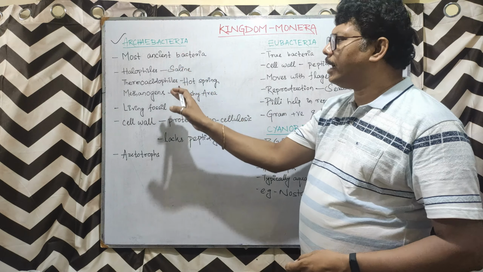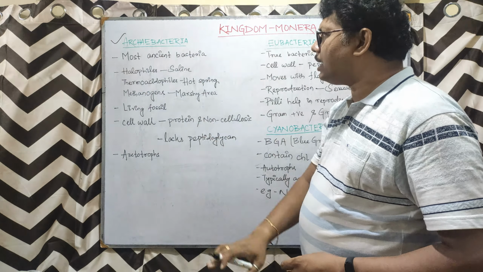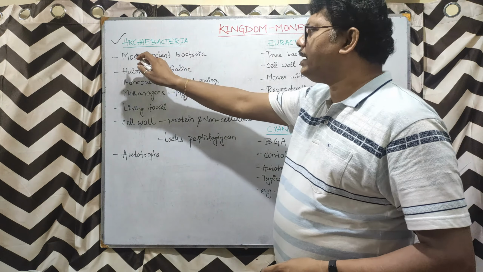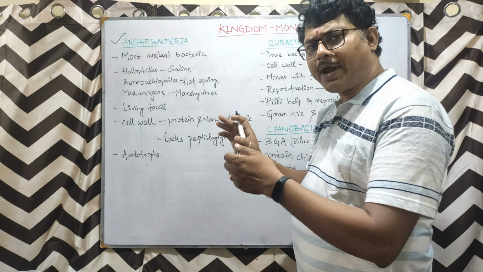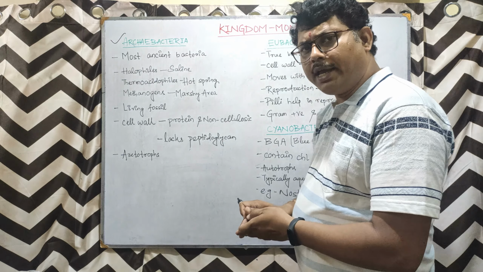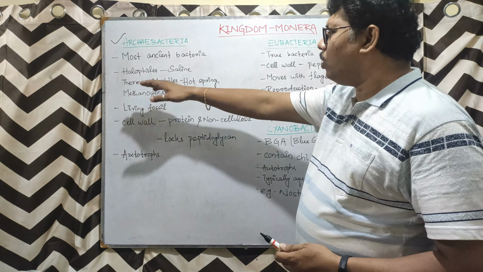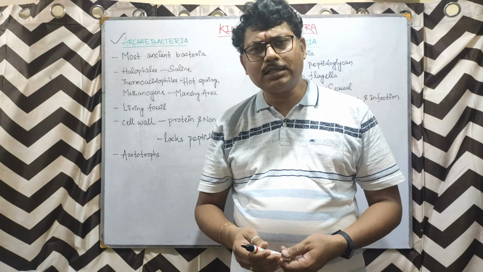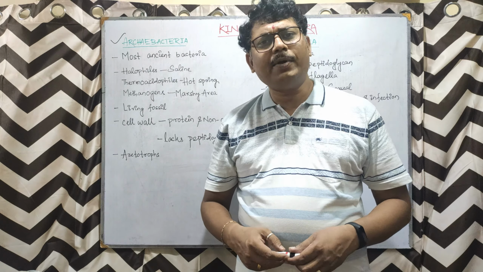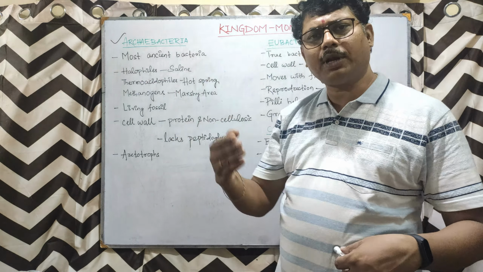That's why they are coming under this kingdom Monera. And what are these bacteria? They are the most ancient bacteria, the most primitive type of cell. The primary cellular structure is present there. Now, these bacteria are found in very sensitive areas, very remote areas, and very extreme climates.